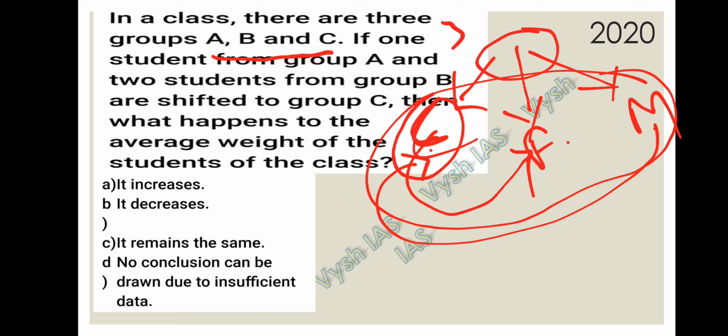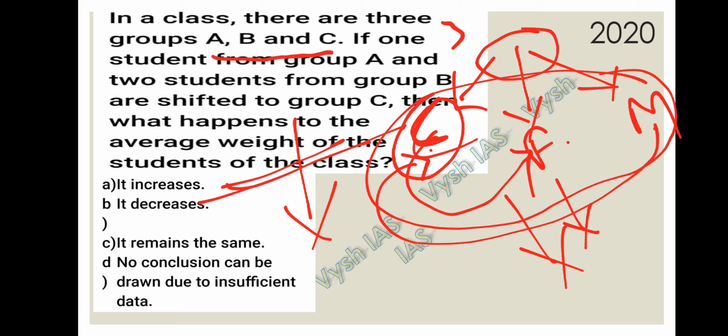Okay, so the members remain the same, the average also remains the same, because you are not shifting the members from your family to another family, but you are shifting the members between the groups present within the family. So the value always remains the same. The average value will always remain the same in this case also, because the groups are made within the class and the average is also asked for the whole class. So even though you are shifting from one group to another group, it doesn't make any change.